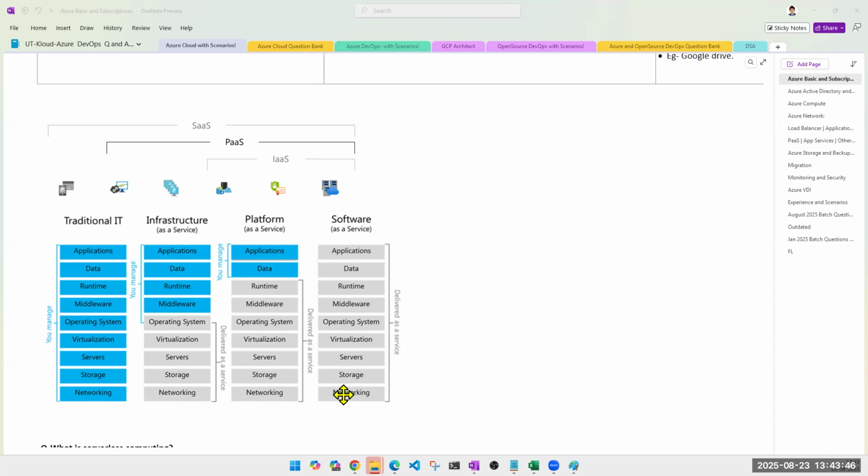But if there is something where you have done incorrect configuration in networking, where you needed a class A IP address, and if you don't have an understanding of networking you won't understand, but I'm just giving an example. You needed some sort of storage and you requested some other sort of storage. You needed class A networking, you requested class B networking. You needed operating system 22 and you requested 2019. In the operating system you needed something else and you got something else, so refactoring those issues, or maybe you have requested everything correctly but later it is not working, so fixing those issues, that will be your responsibility.